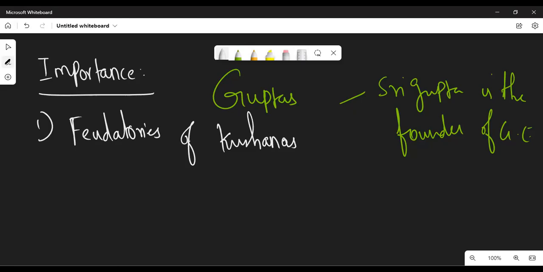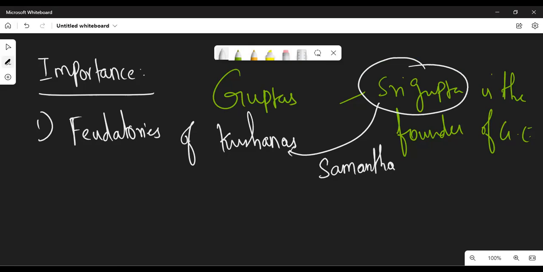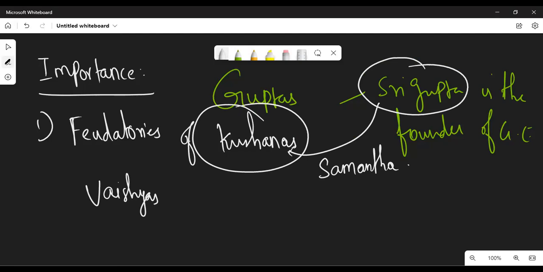This person, Sri Gupta, worked as a minister, that is a Samanta, a defense minister under the Kushana rule. And Sri Gupta is said to be Vaishya in origin.